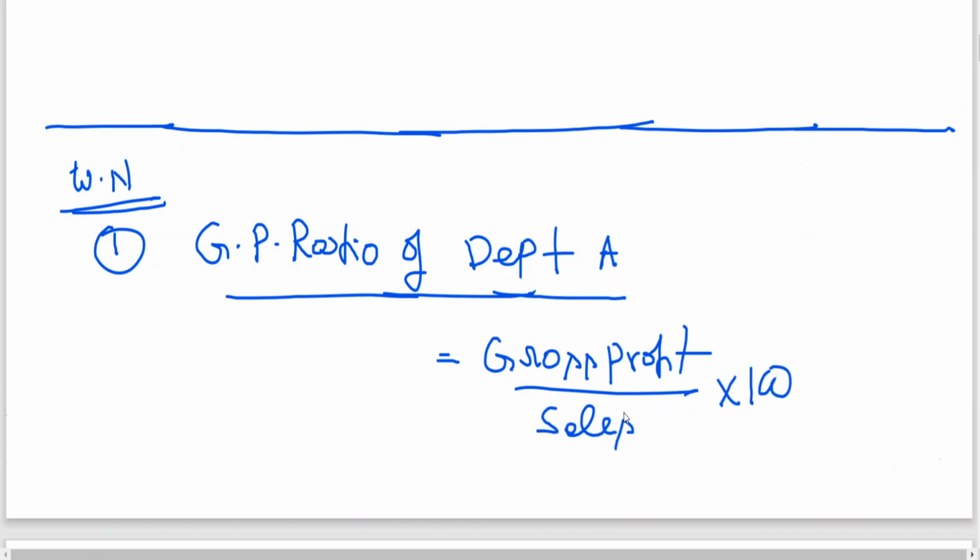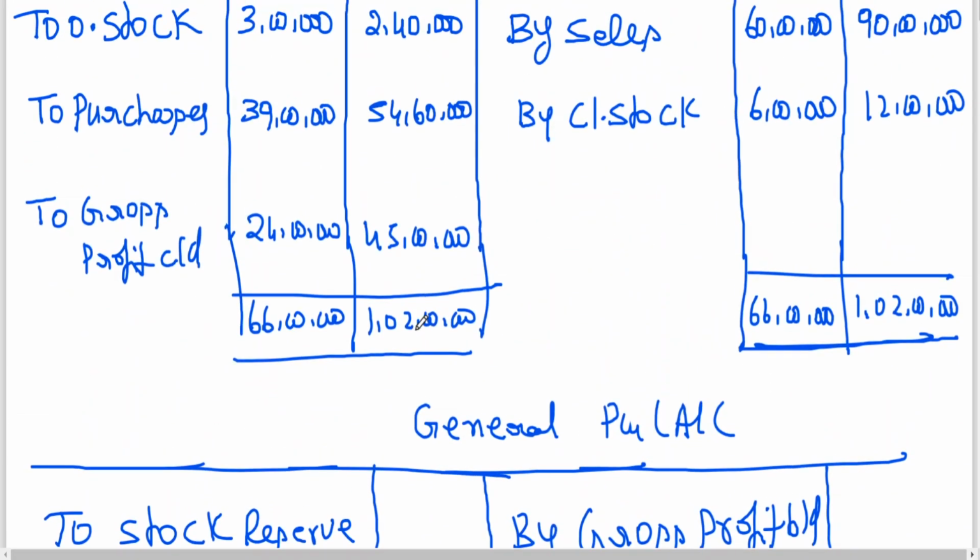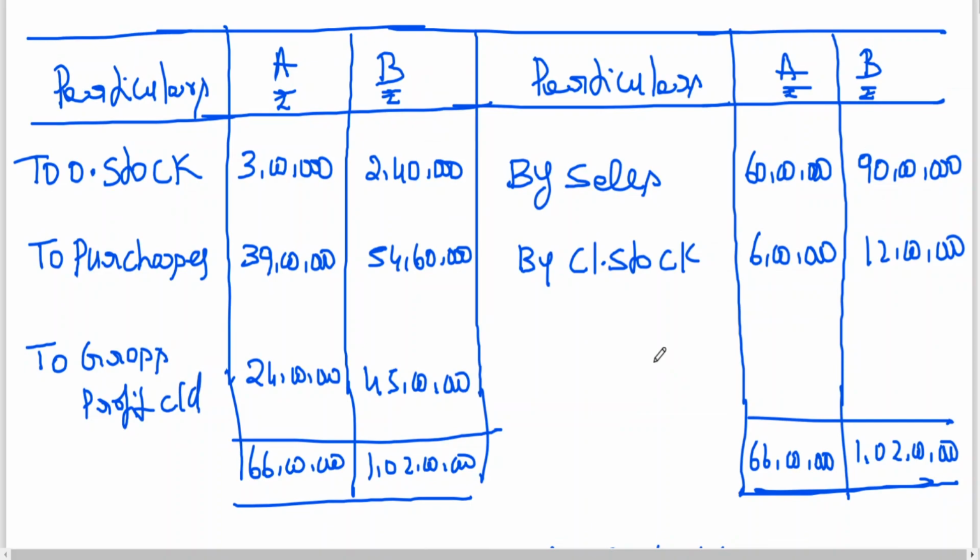Here sales include transfer to B. Okay, you can see what is gross profit. We got 24 lakhs. Sales 60 lakhs.